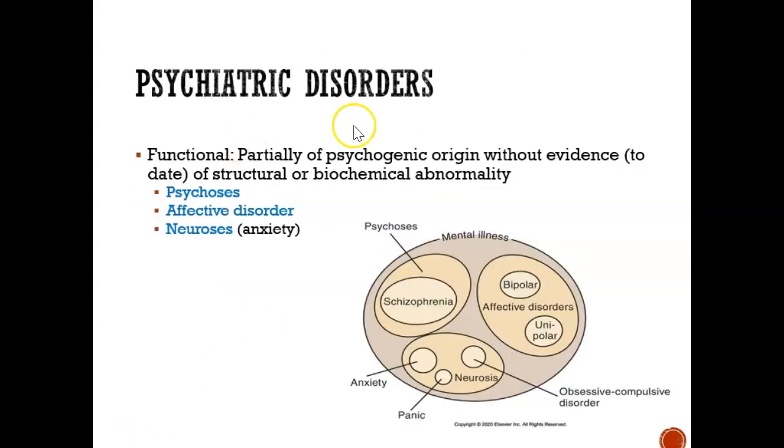So when we look at psychiatric disorders, there's basically three main headings. The first one is psychosis, which is this one over here. And when you think of psychosis, just think of schizophrenia. Schizophrenia falls under the psychosis category. Then there's affective disorder, and affective disorder looks at depression. There's unipolar, which is just the regular depression when the person is depressed. And then there's bipolar depression, and bipolar is basically when the person feels extremely happy and then feels extremely sad. So it's bipolar, two ends of the spectrum. Extremely happy and then extremely sad.